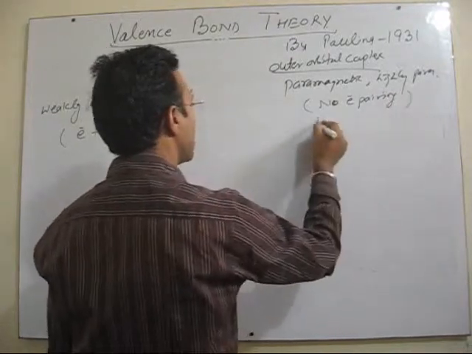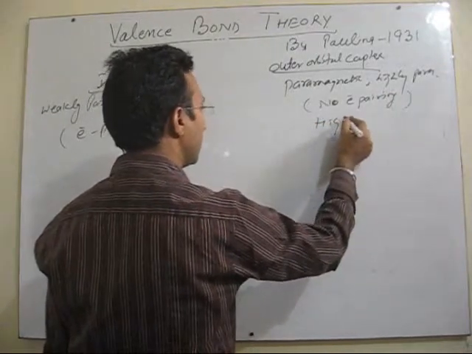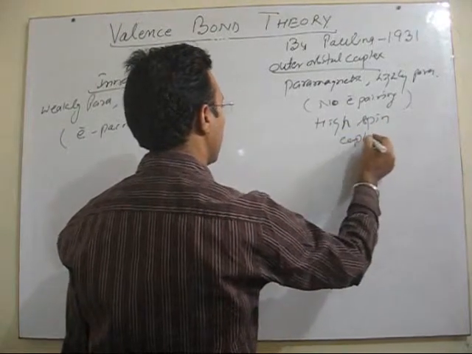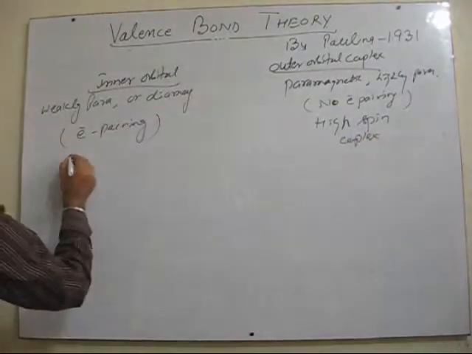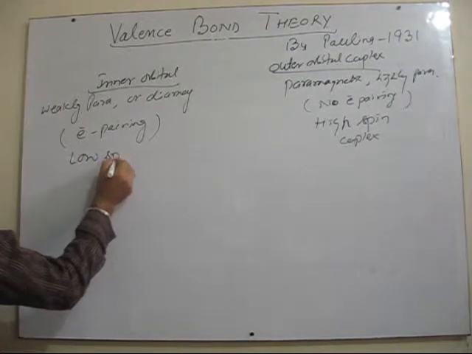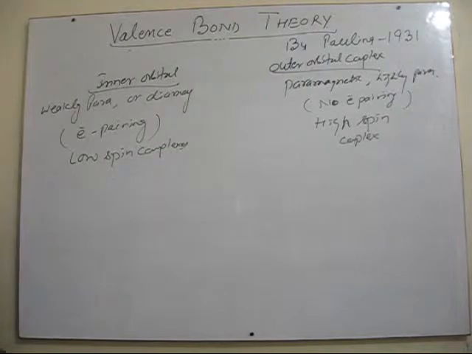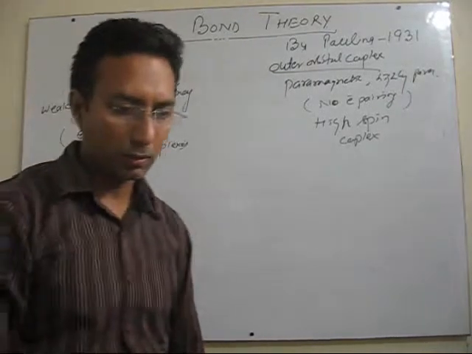So such complexes are also known as high spin complexes, while these complexes are also known as low spin complexes.